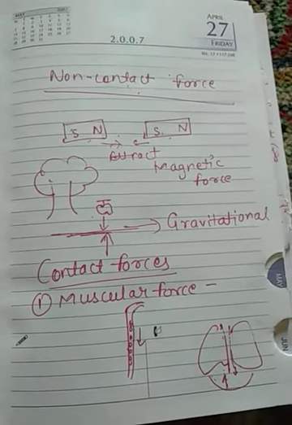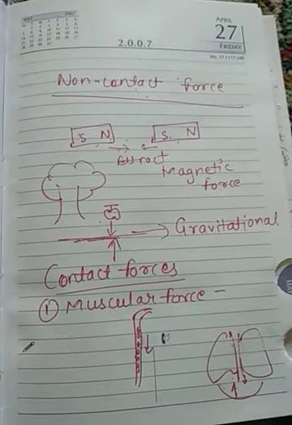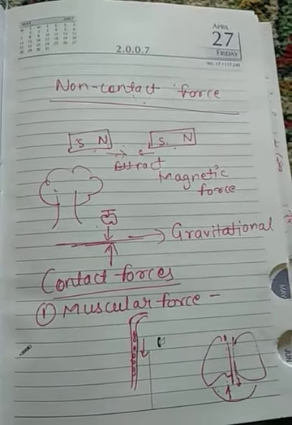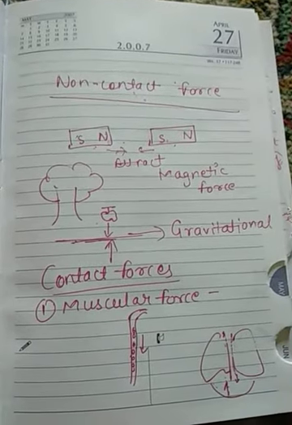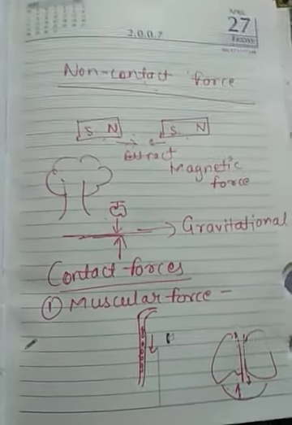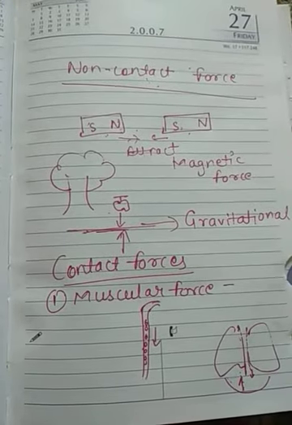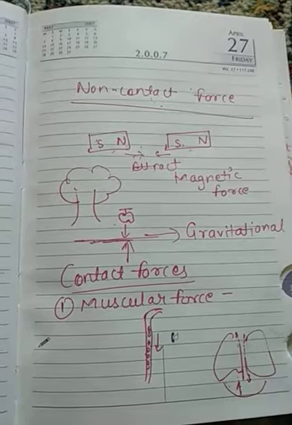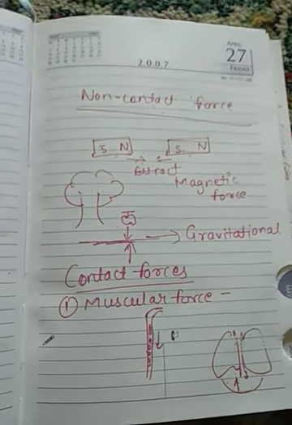The diaphragm moves up, the air goes out, and when the air comes in, the diaphragm moves down, and it creates more space. So that is how muscular force takes place even inside our body. It is not only visible from outside, but even inside our body there are several movements which are due to muscular force.